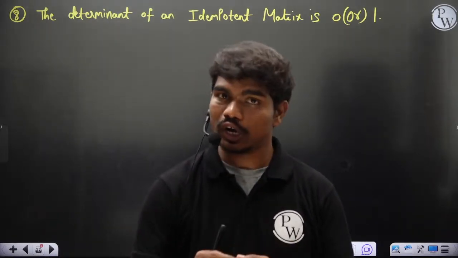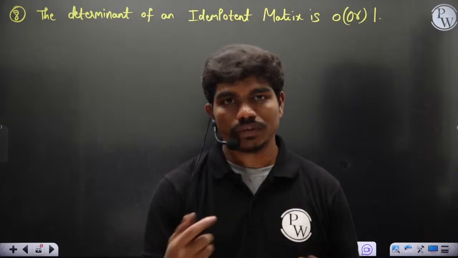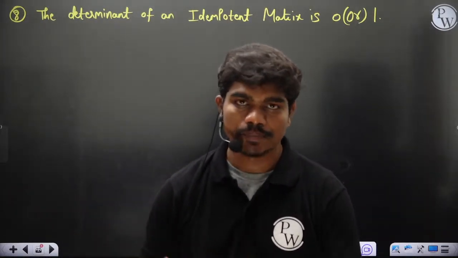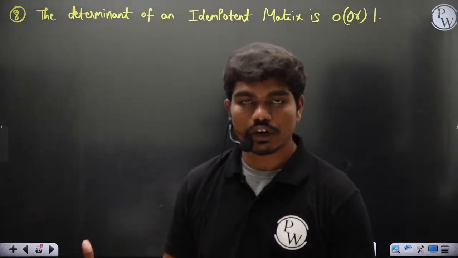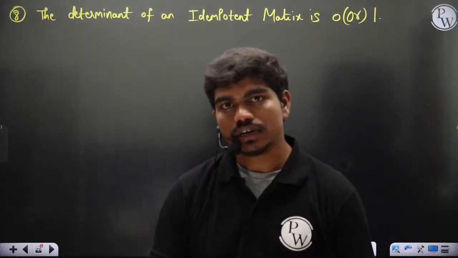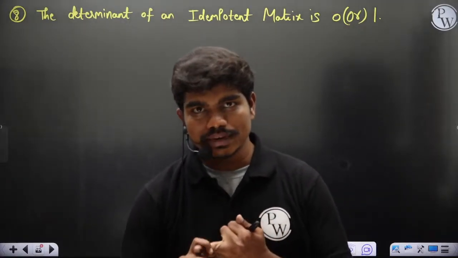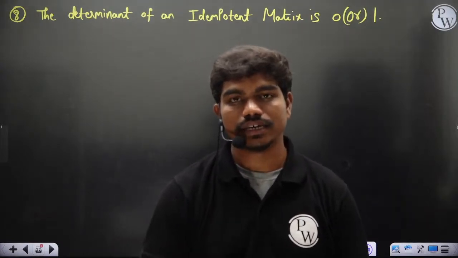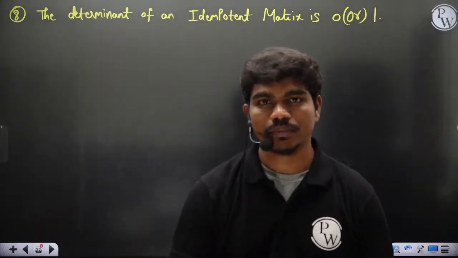Let's say I'm asking an MSQ, multi-select question. Which of the following matrices need not have an inverse all the time? First option orthogonal, second involutory matrix, third idempotent, fourth skew-symmetric matrix. Then you know idempotent and skew-symmetric matrices can have 0 determinant, so the inverse need not always exist. So when these kinds of questions come, you should be in a position to say.